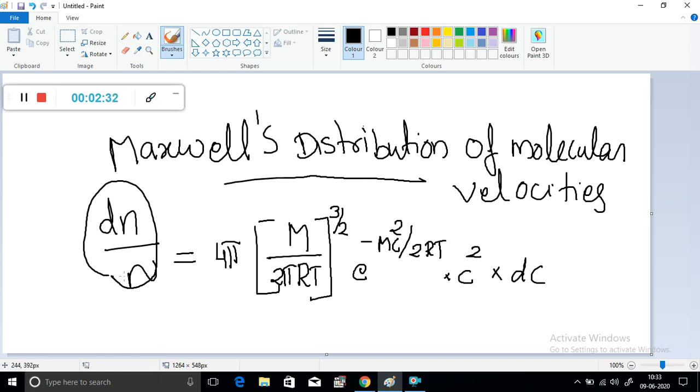On rearranging this equation, we may write 1 by n into dN by dc equal to 4 pi (m divided by 2 pi RT) all raised to 3 by 2 into e raised to minus mc square divided by 2 RT into c square.